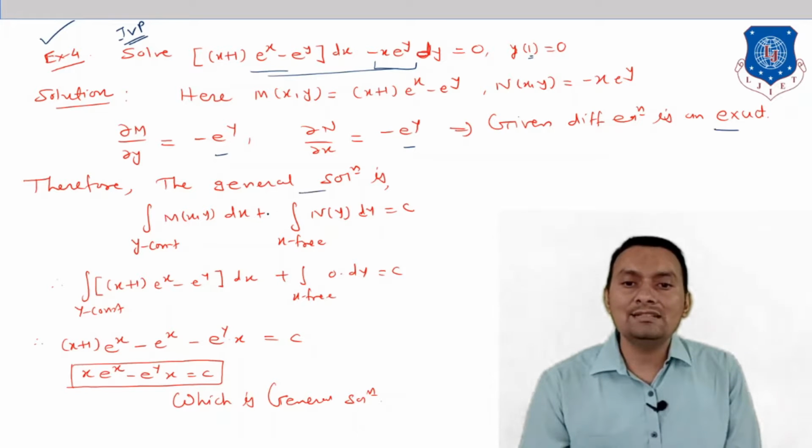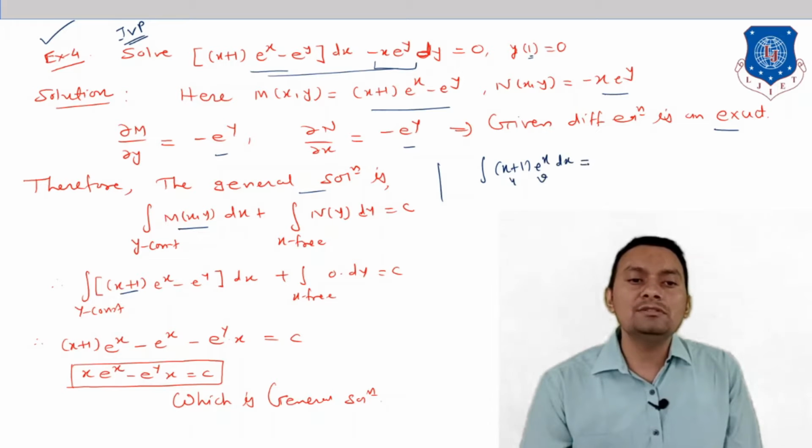So therefore the general solution is given by the integration of M(x,y) dx with y constant, plus the integration of N(y) with x free, dy, is equal to c. So let us see M(x,y). Here this is the M(x,y) and N(y) is nothing but this one. After integrating, the question is how to do this integration. Here we are considering the integration of (x plus 1) e raised to x dx. I am trying first this function as u and this as v. So just apply the Leibniz rule for this integration.